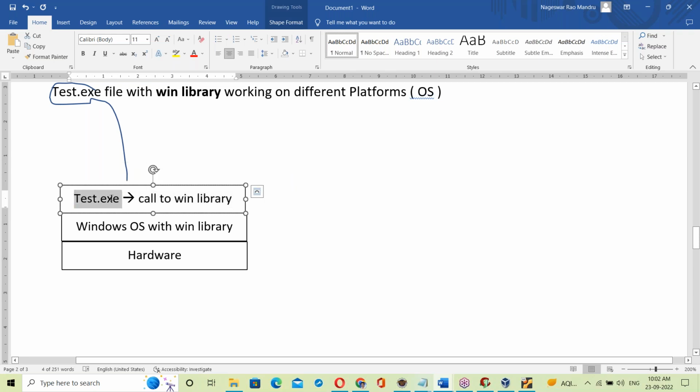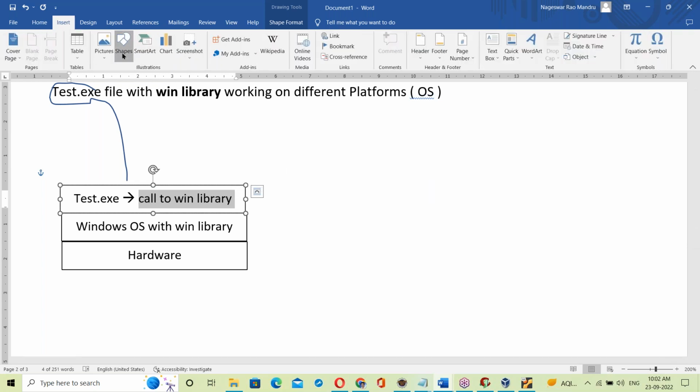Since test.exe file is linked with the OS library, it will try to call the Windows OS library.